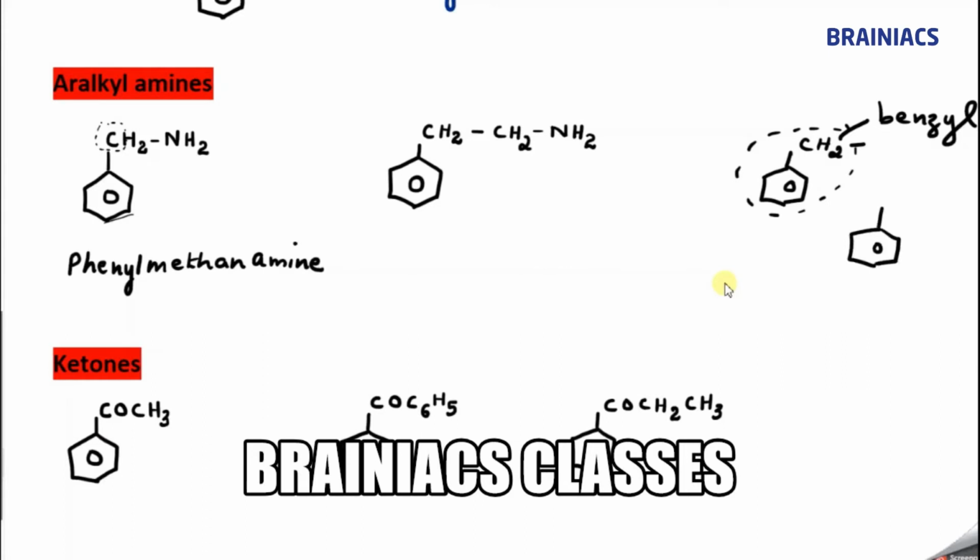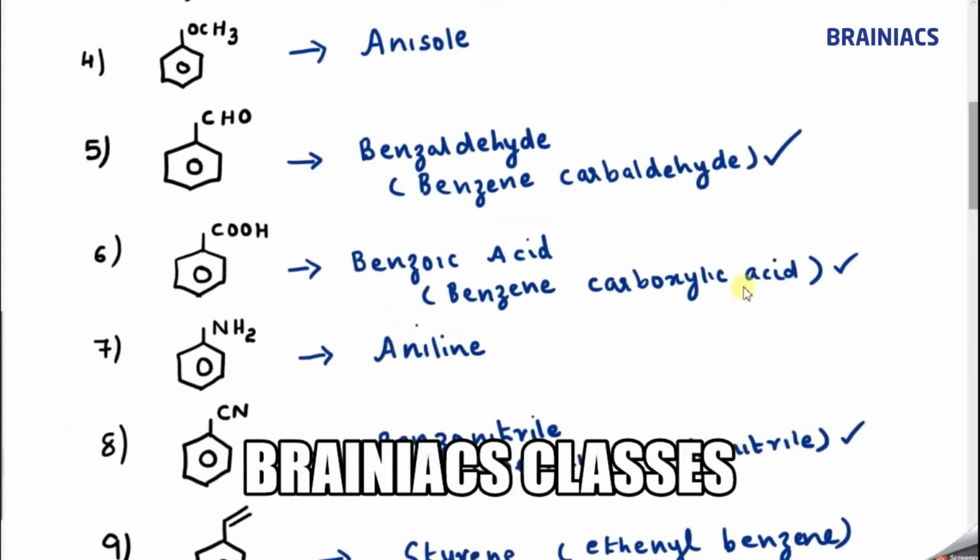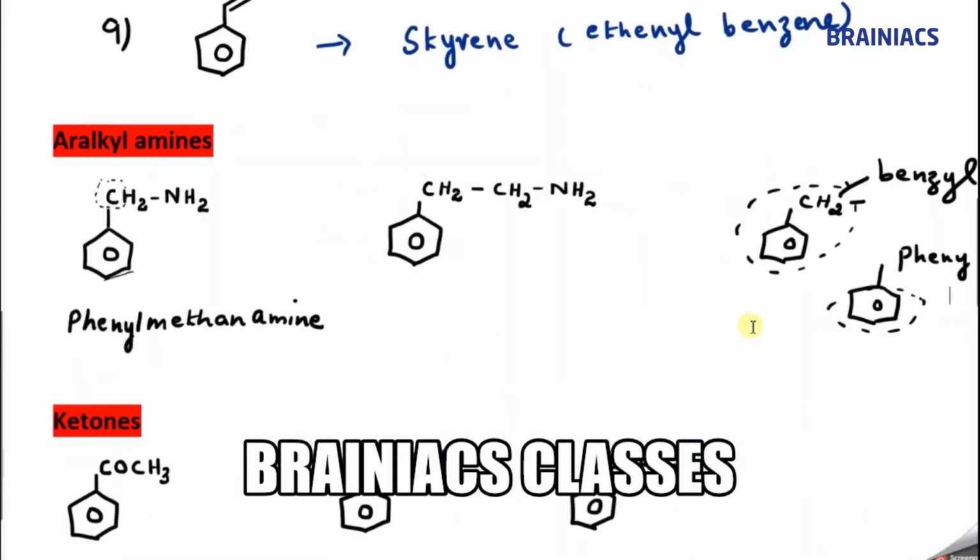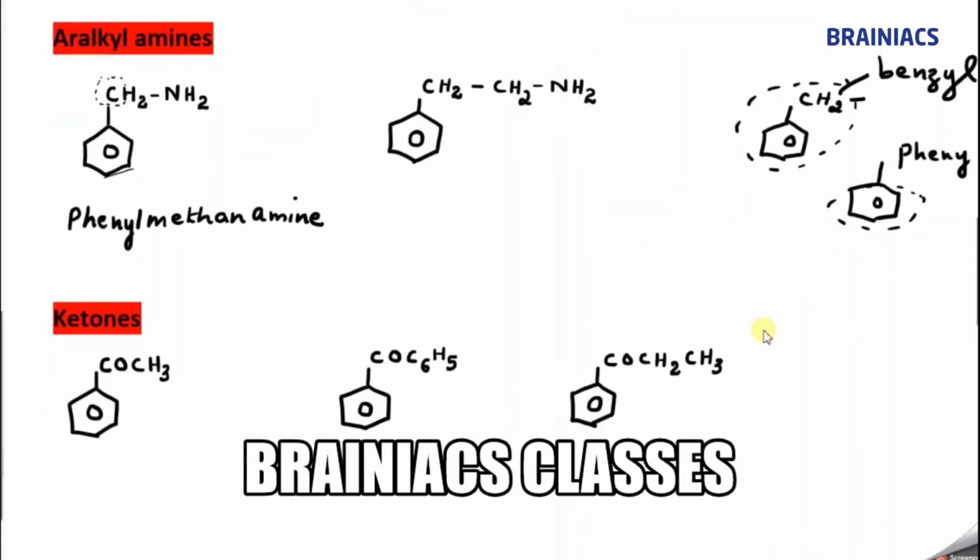Just now I have told, whenever it acts like a substituent, we use the term phenyl. So please remember, very simple, when CH2 group comes with the benzene, then we use the term benzyl. Benzene alone, we use the term phenyl. And please understand, these two are common names, not IUPAC. Sometimes you may see in the question paper.